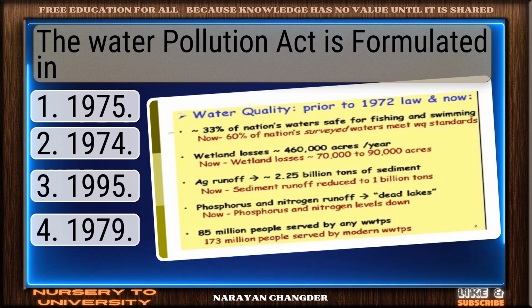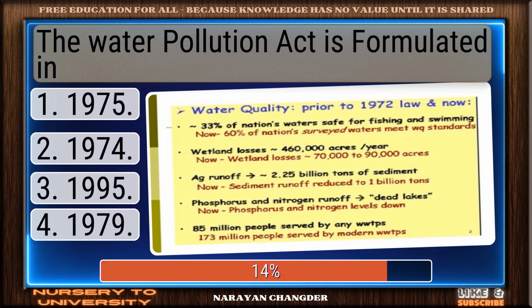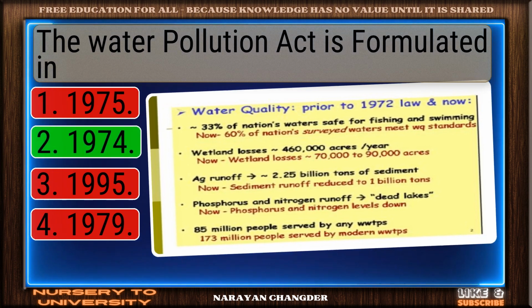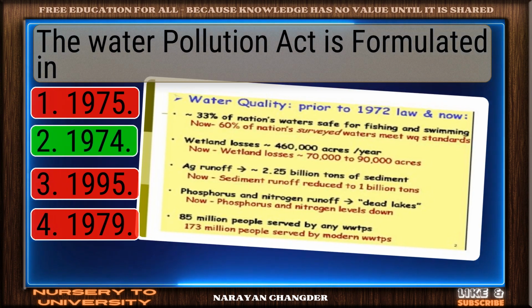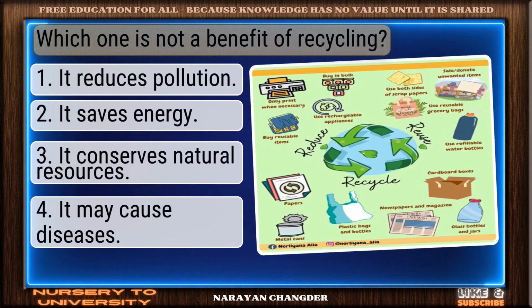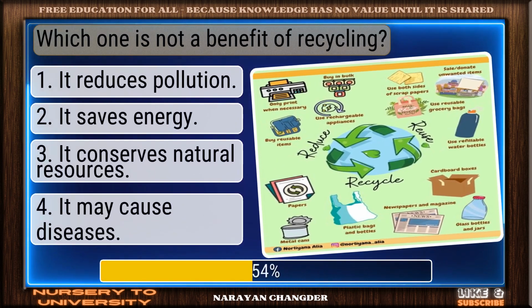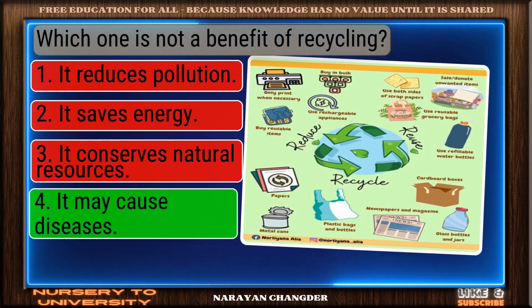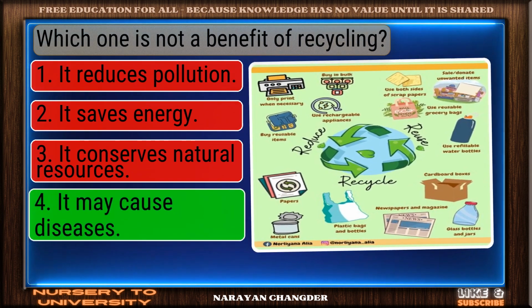The Water Pollution Act is formulated in? Nice work. You chose 1974, and it is correct. Which one is not a benefit of recycling? Excellent. It may cause diseases is a brilliant choice.